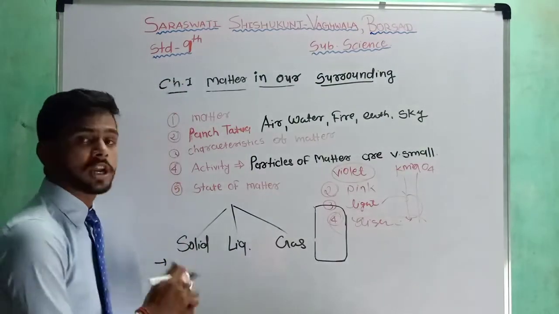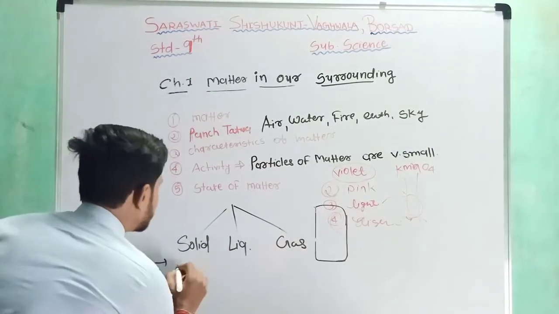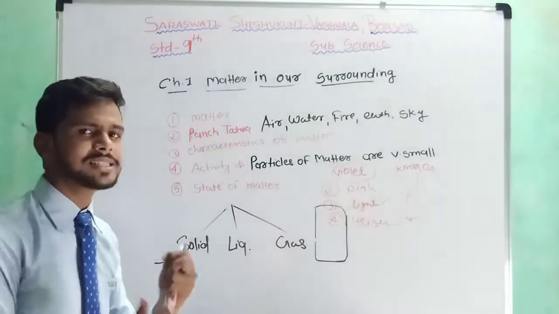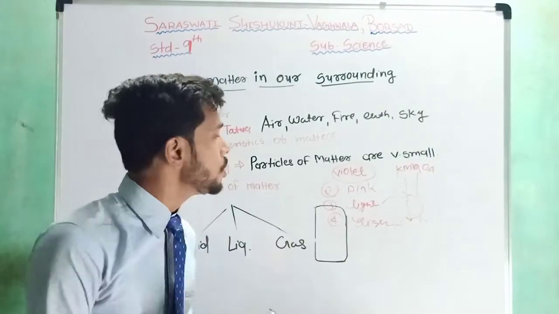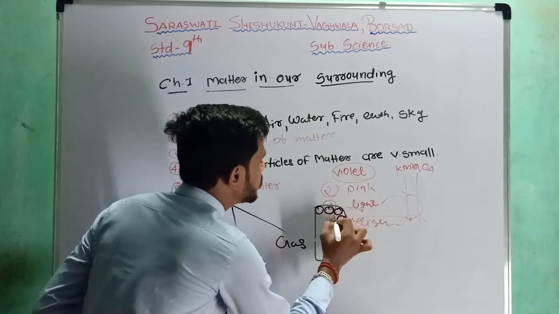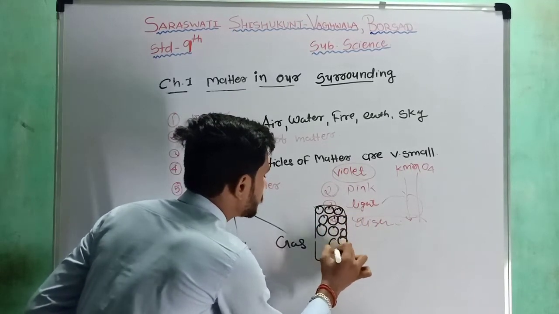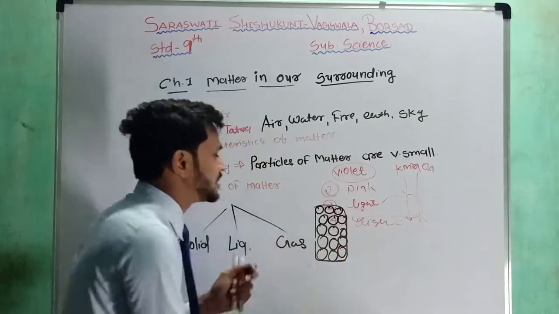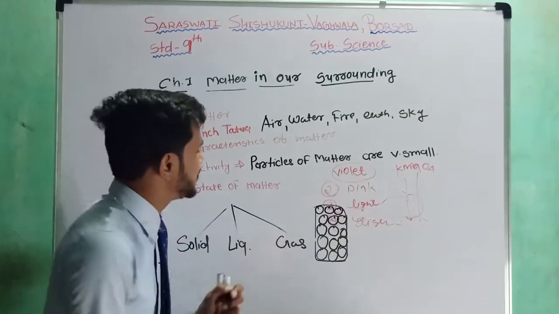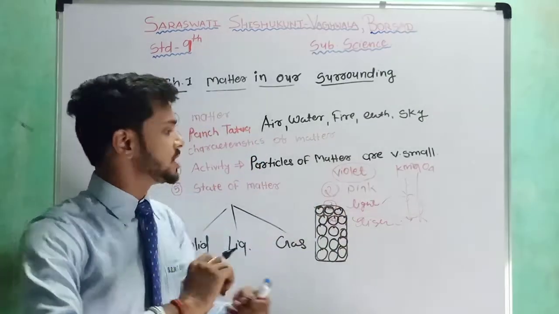Now we have learnt about the characteristics of the solid. The first characteristic is the intermolecular forces. So what are the intermolecular forces? Suppose here is a solid substance, and there are the particles of this solid substance. Intermolecular attraction force means these particles are attracted by each other.